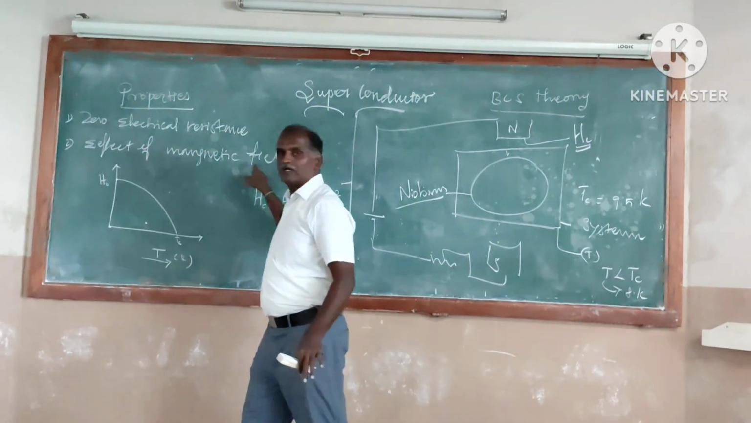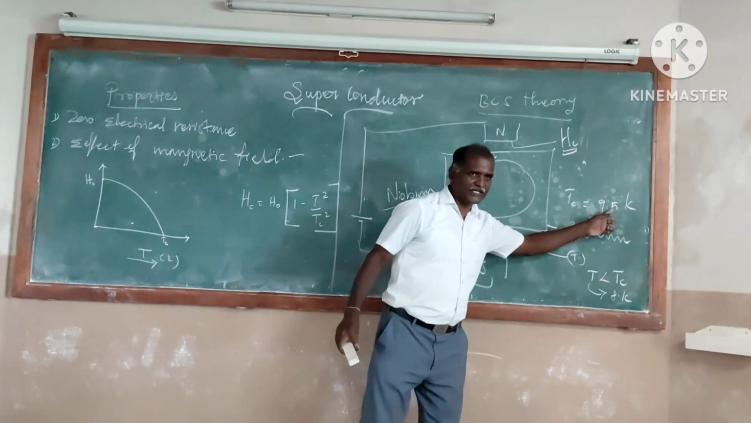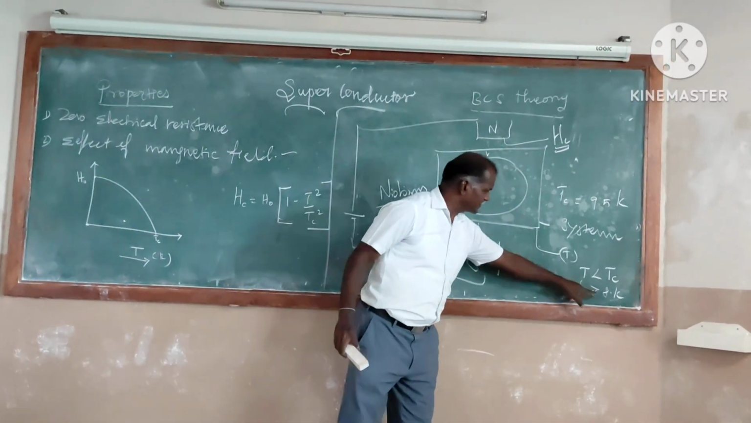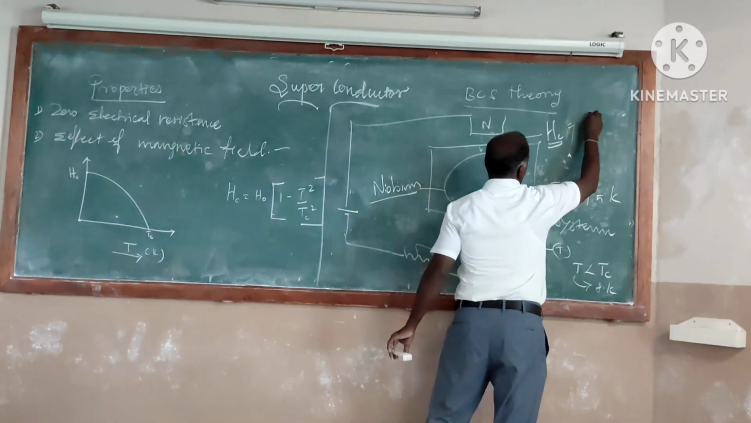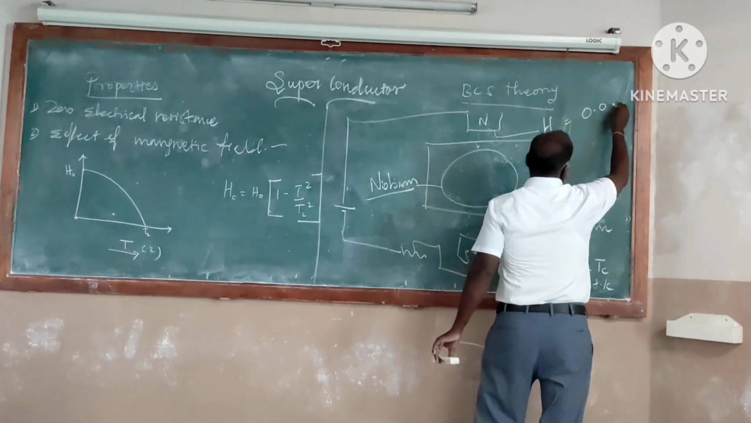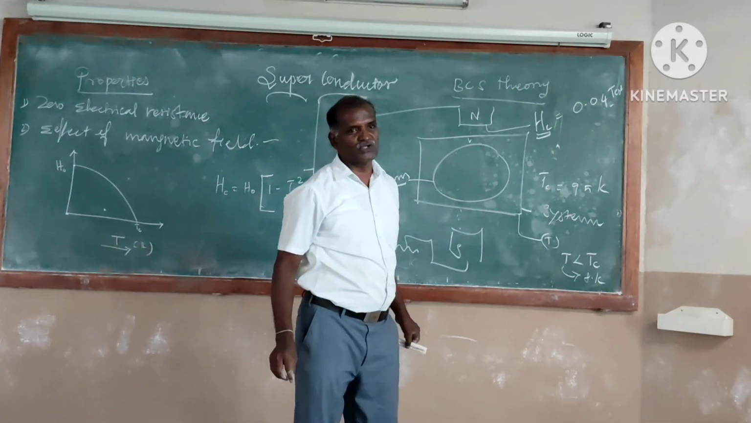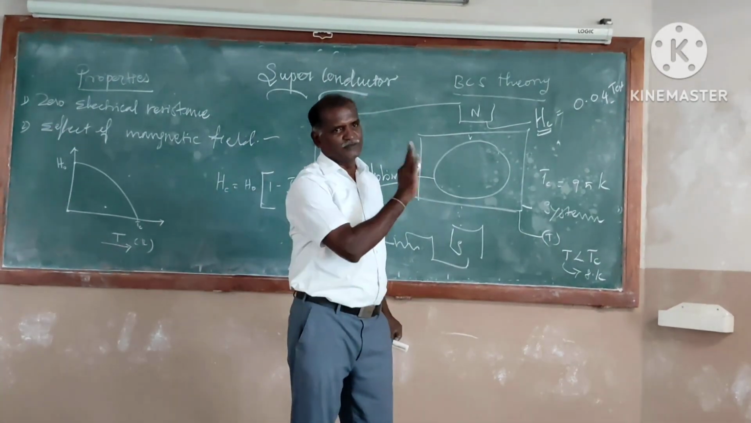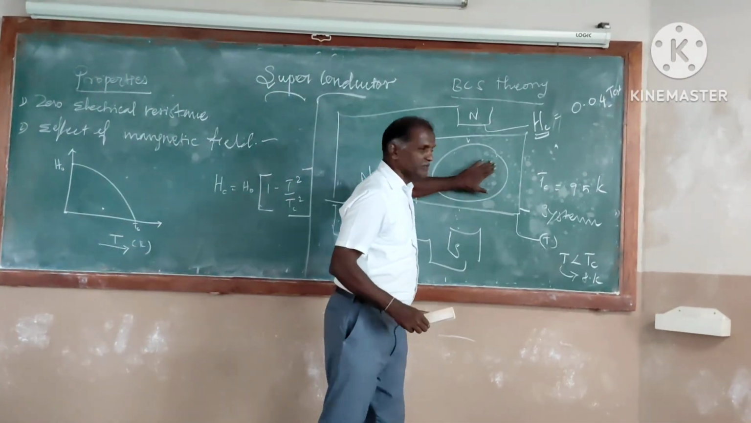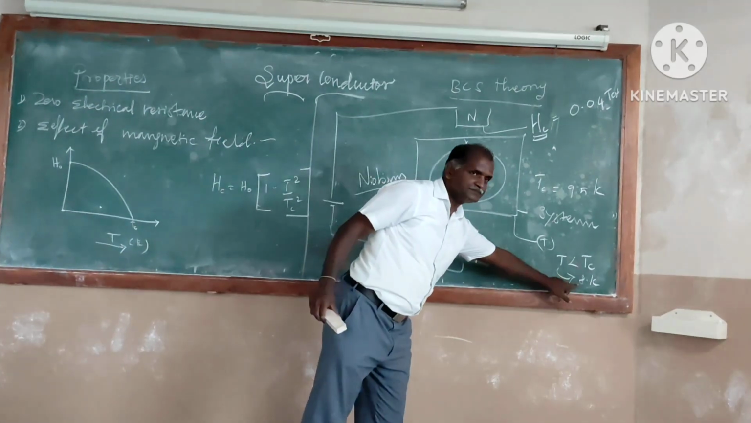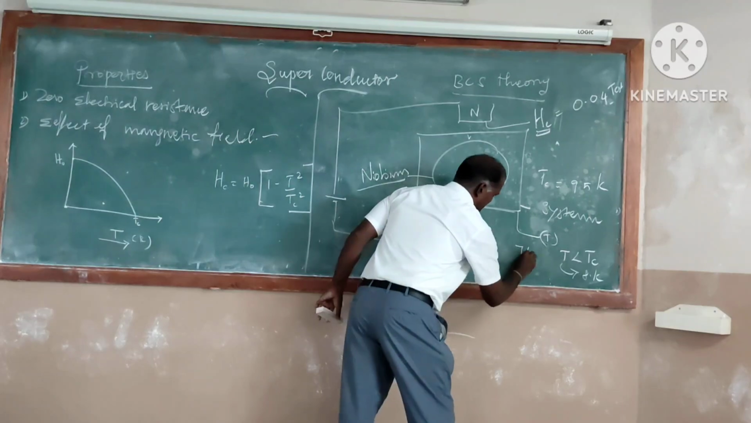This is the effect of magnetic field. Here I took niobium. Transition temperature is 9.5 Kelvin. The temperature maintained is 8 Kelvin. The amount of magnetic field needed to cancel the superconducting property, let it be 0.04 Tesla. The value is not correct, but for understanding purpose, let it be 0.04 Tesla be the amount of magnetic field needed to cancel the superconducting property of the niobium. At what temperature? 8 Kelvin.